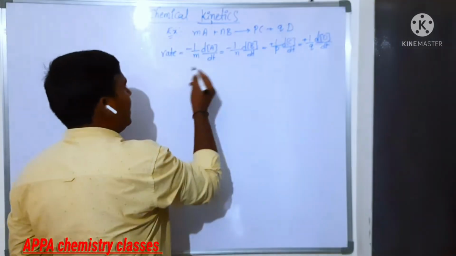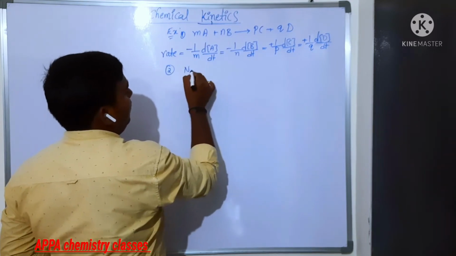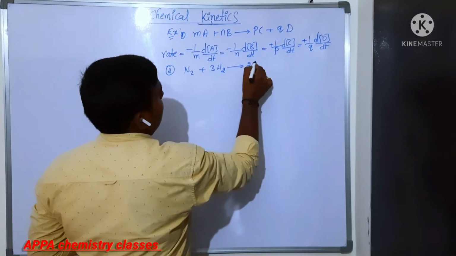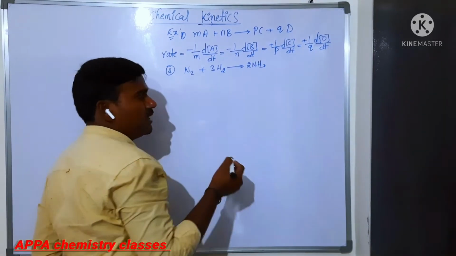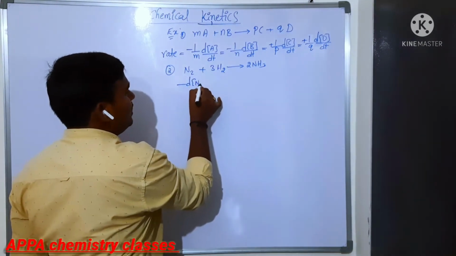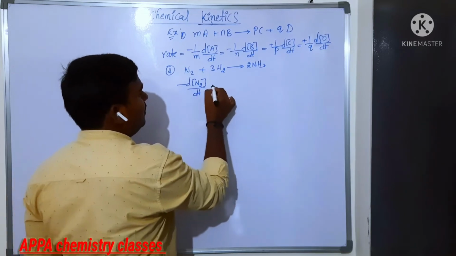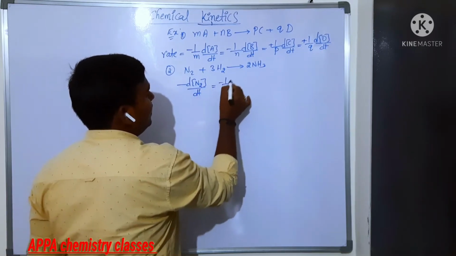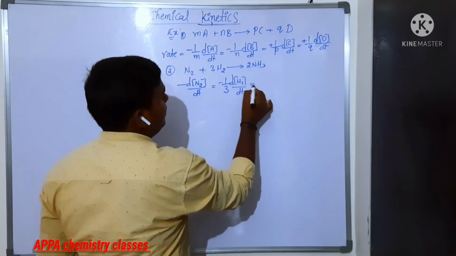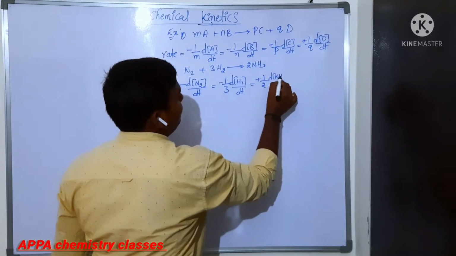Now we will see another reaction. Take a normal example: N2 plus 3H2 gives rise to 2NH3. Now in this case, what is the rate expression? Decrease in concentration of reactant, that is minus d[N2] by dt, is equal to minus 1 by 3 d[H2] by dt, the decrease in concentration of hydrogen, is equal to plus half d[NH3] by dt, the increase in concentration of ammonia.